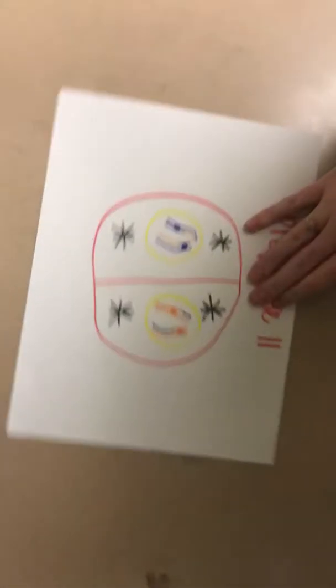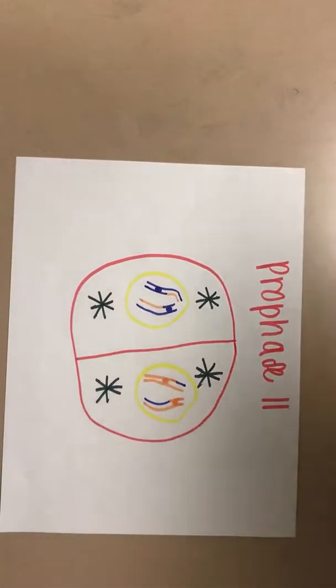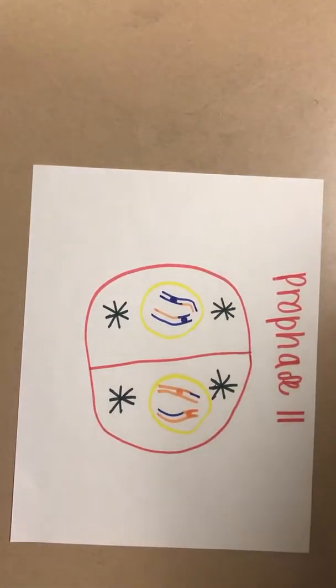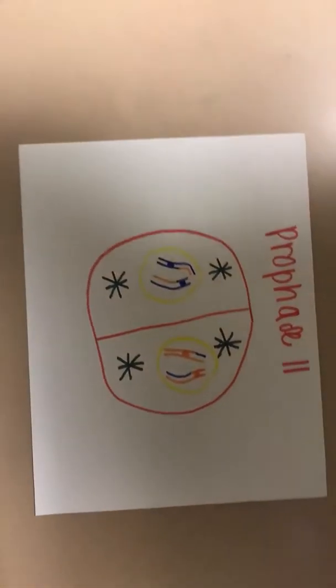Prophase 2. The chromosomes are condensed. The centrosomes replicate and move towards the opposite poles. Spindle fibers grow outward from the centrosomes.